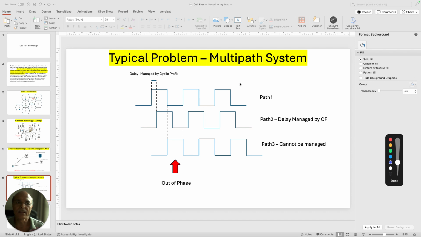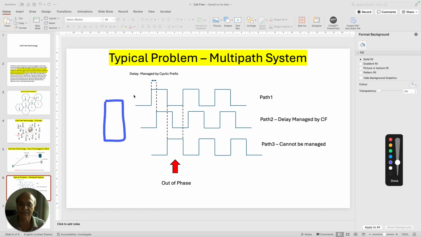Therefore, if path 1 is shorter than path 2, and there is a mobile here where the signal is getting aggregated, then the signal emanating from path 2 will get delayed by a certain factor, which we can call T. There will be some delay, and both the signals are not going to arrive at the mobile simultaneously.